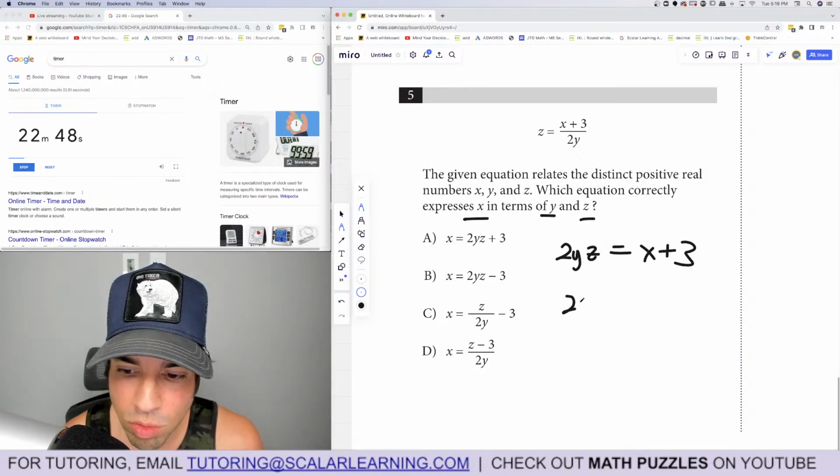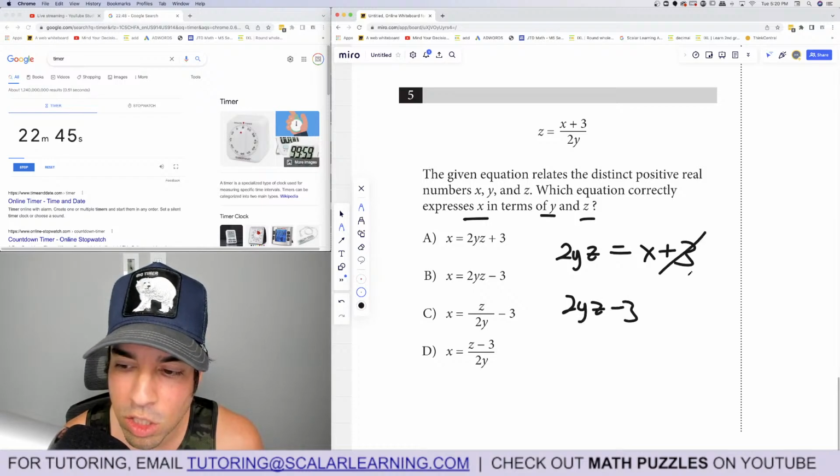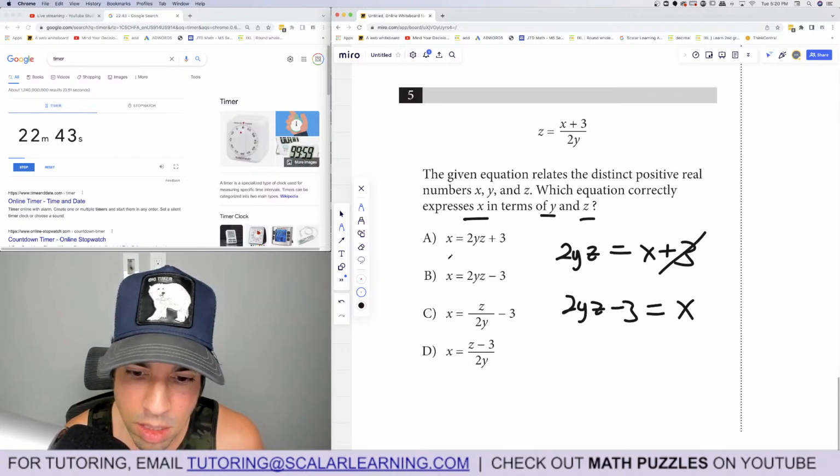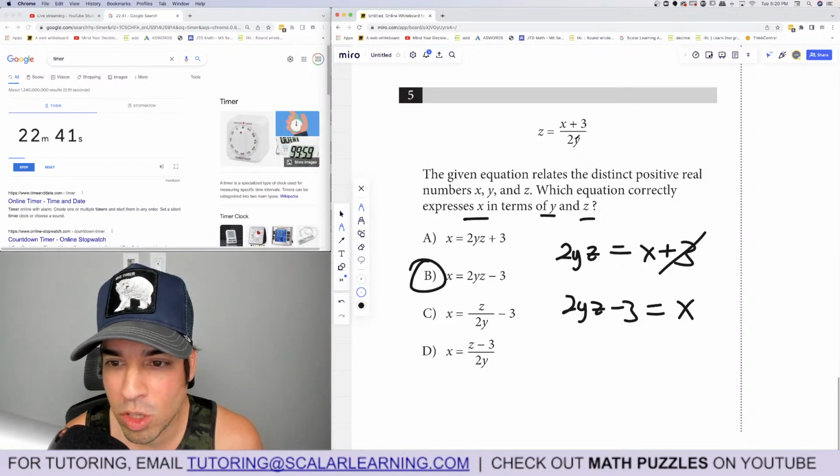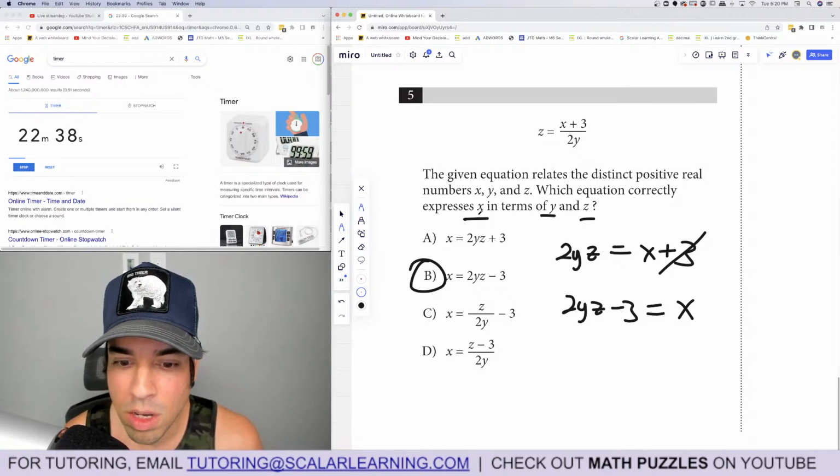Then I'm going to subtract 3 from both sides. Boom, that's going to just cancel out. And we got x equals 2yz minus 3. B is the winner. Let me just make sure I didn't make any mistakes. 2yz minus 3. X, yeah, done.